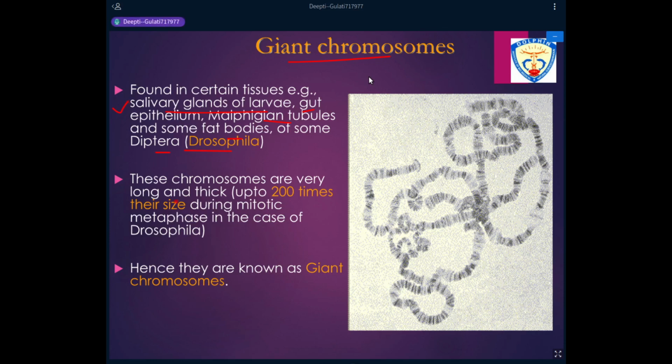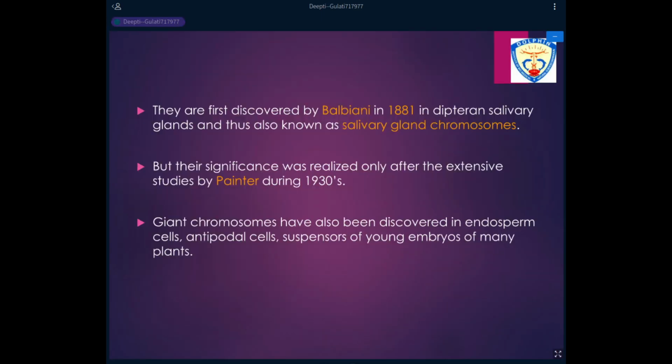Now, these chromosomes are very long and thick. At the time of metaphase, when they are studied, they are up to 200 times their original size. Therefore, the name giant chromosomes.